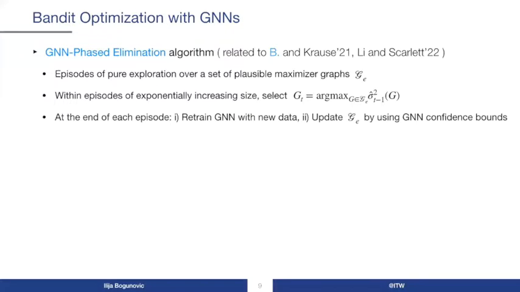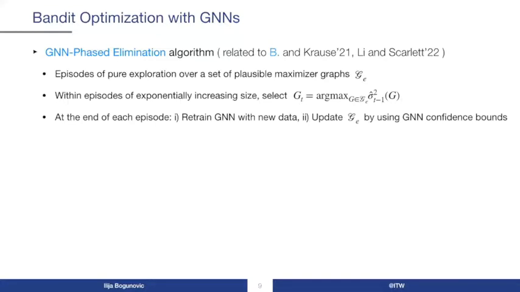Our main algorithm is called GNN phased elimination. It runs over episodes of exponentially increasing length and selects graphs from the current set of plausible maximizer graphs denoted as GE. In particular, at every step within an episode, the algorithm selects a graph with the highest estimated uncertainty.